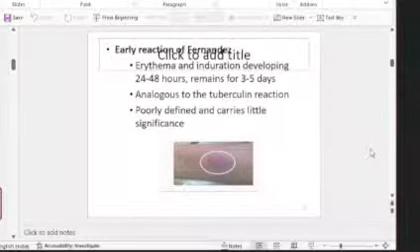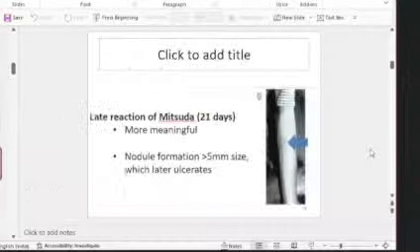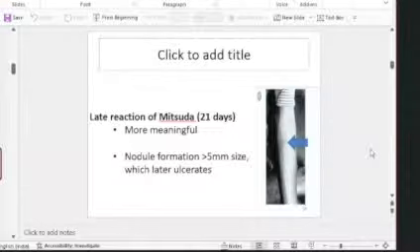It just means that you had contact with this lepra bacillus. The more important reaction is the late reaction of Mitsuda. It's more meaningful. It appears after 21 days. You get a nodule at the site of your inoculation, about 5 millimeter size, which later ulcerates. And do you know why it is important or more significant?